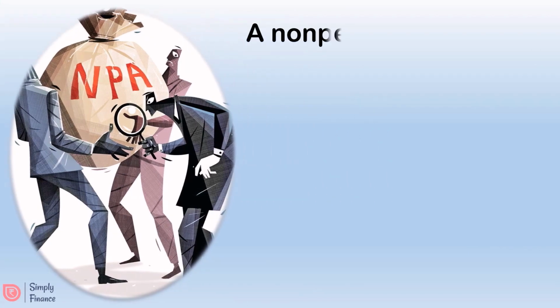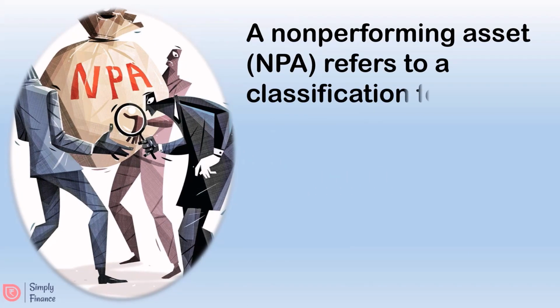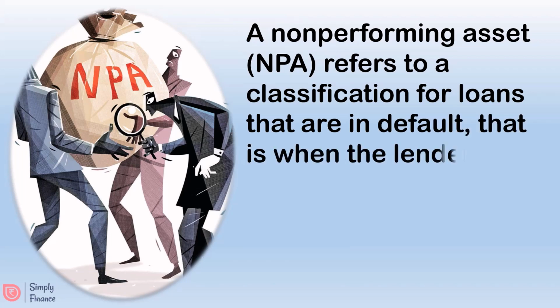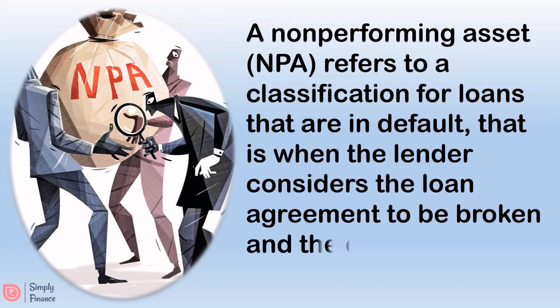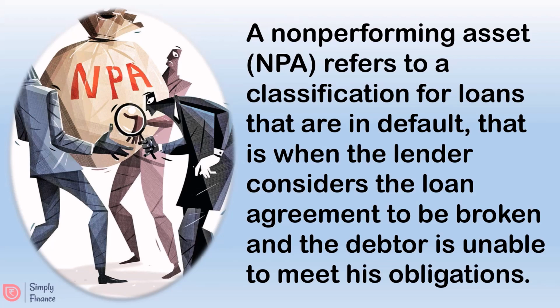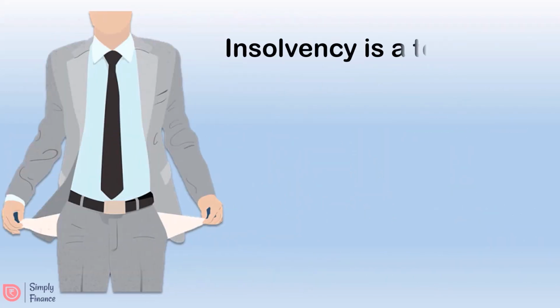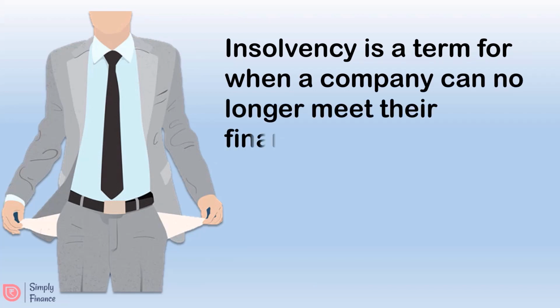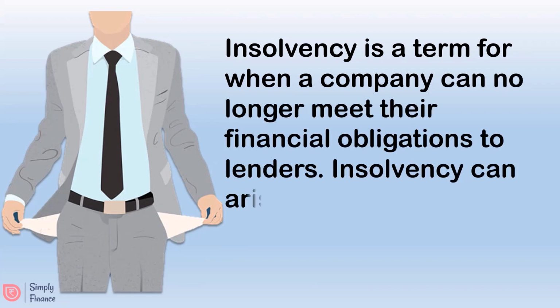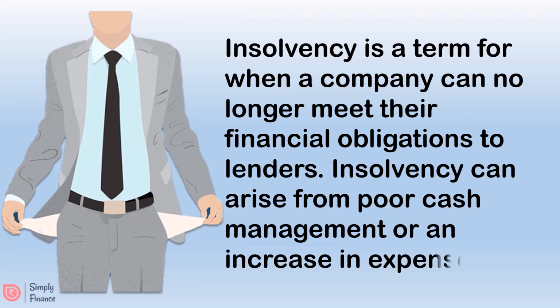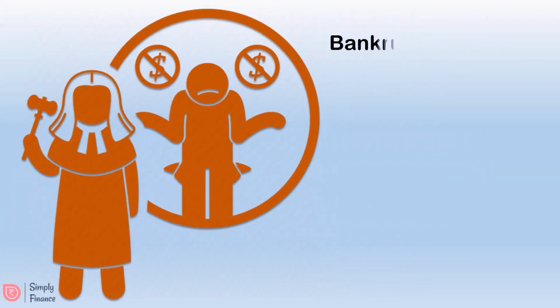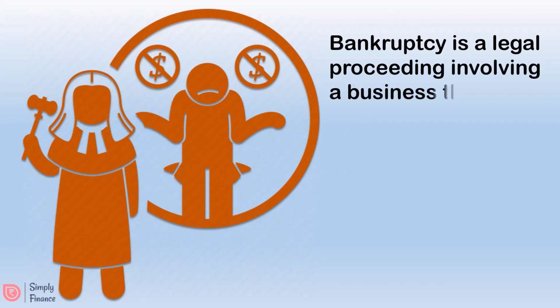A non-performing asset refers to a classification for loans that are in default, or when the lender considers the loan agreement to be broken and the debtor is unable to meet his obligations. Insolvency is when a company can no longer meet its financial obligations to lenders as debts become due. It can arise from poor cash management or an increase in expenses. Bankruptcy is a legal proceeding involving a business that is unable to repay its outstanding debts.